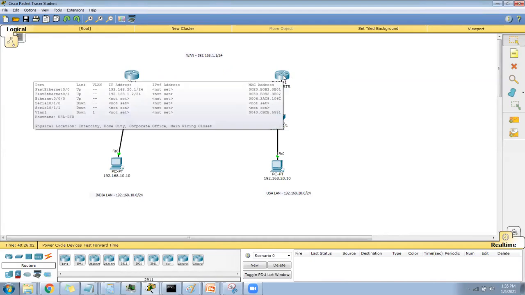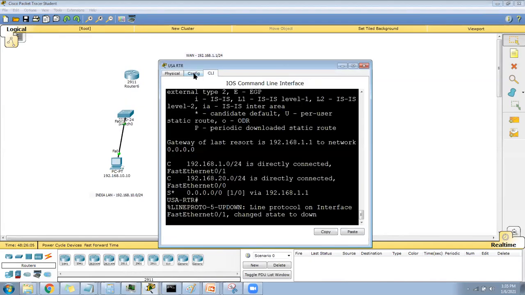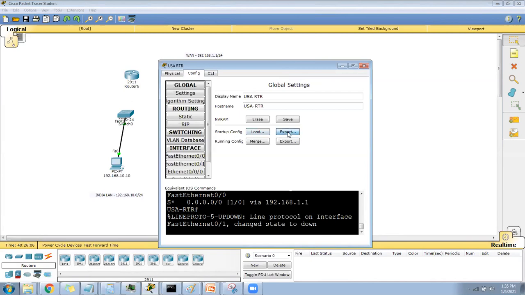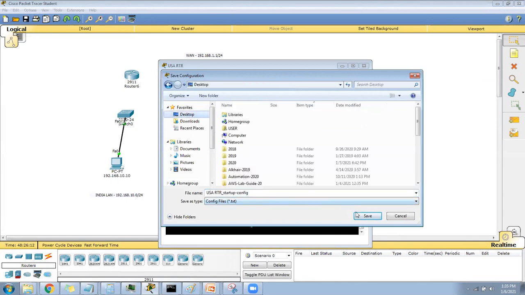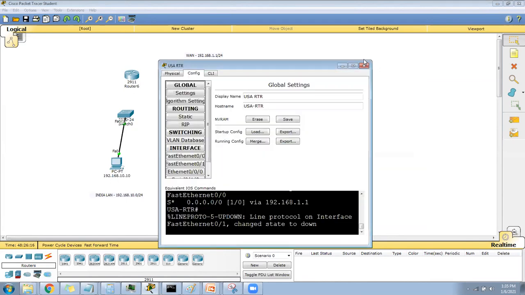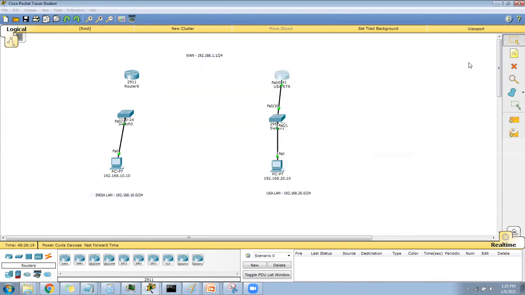So what I will do, I will do the same for this one also. Startup export, then save. Okay, this is done. So see, I'm totally disturbing my diagram. I remove this. So I will take another 2911. Then I will take another 2911 also.